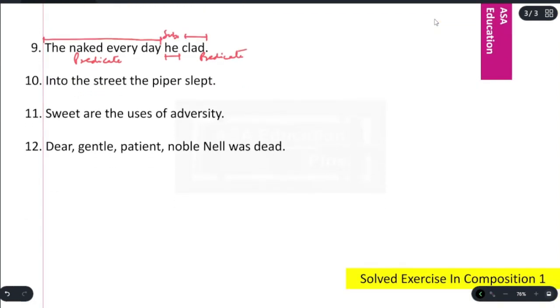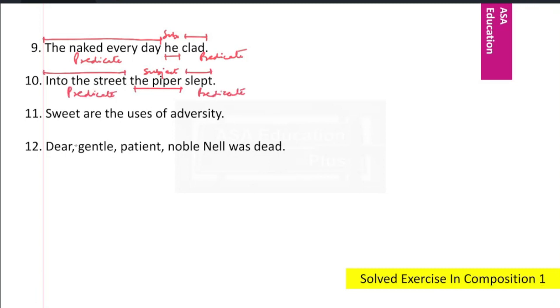Into the street the piper slept. The piper, subject. Into the street slept, predicate. Sweet are the uses of adversity. The uses of adversity, subject. Sweet are, predicate. Dear gentle patient noble Nell was dead. Dear gentle patient noble Nell, subject, was dead, predicate.